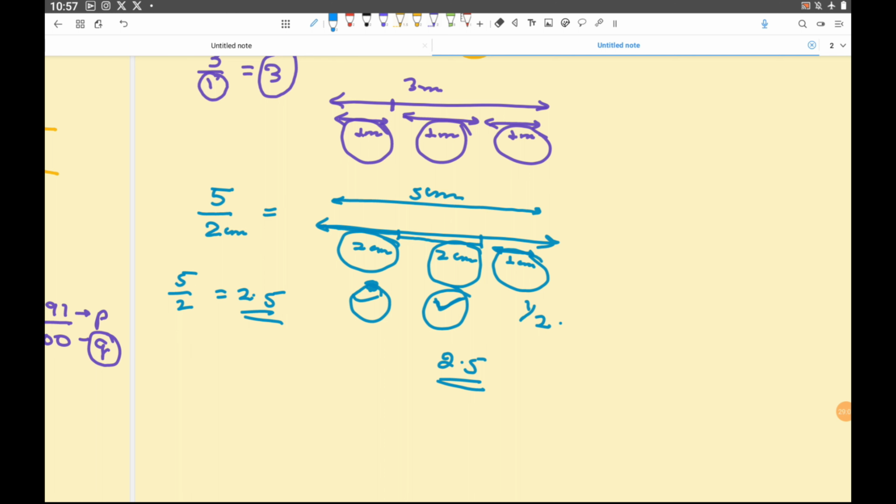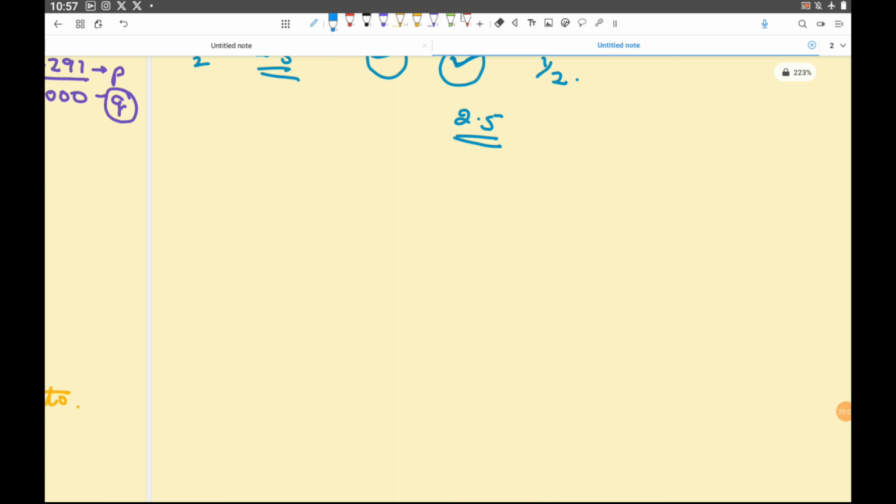Understood, no? So now with this logic, you tell me, if I say 6 divided by 0, what does this mean? It means that there was something which was 6 meter long, and I want to make it in pieces of 0 meter. So what is 0 meter? 0 meter is nothing. How many pieces will you make? You will make an infinite number of pieces, because you start breaking it in 0, 0, 0, 0 pieces. You will end up making an infinite number of pieces.